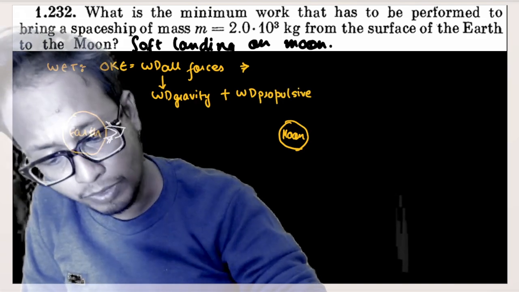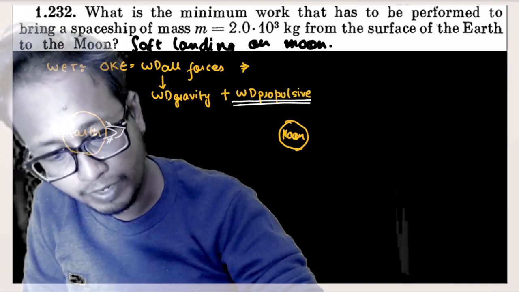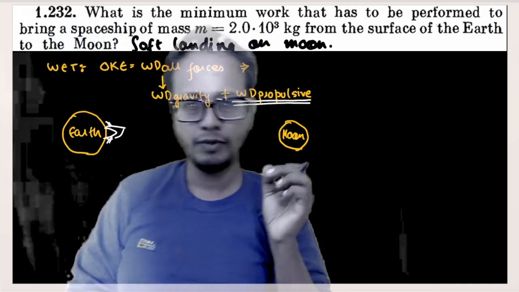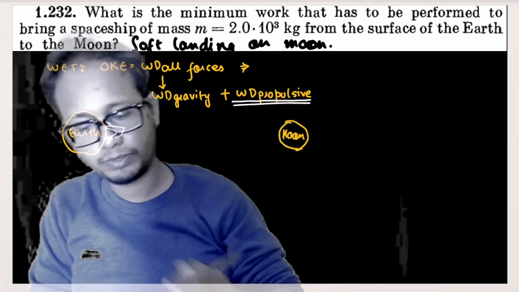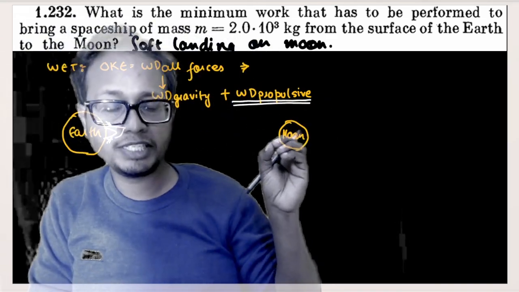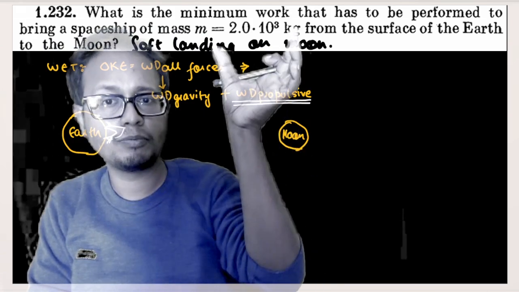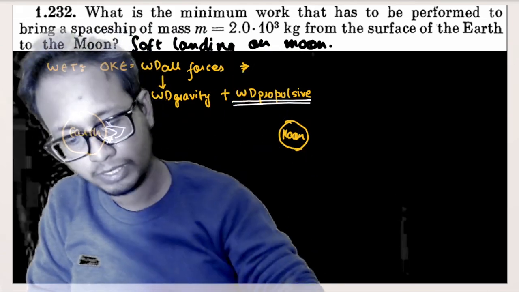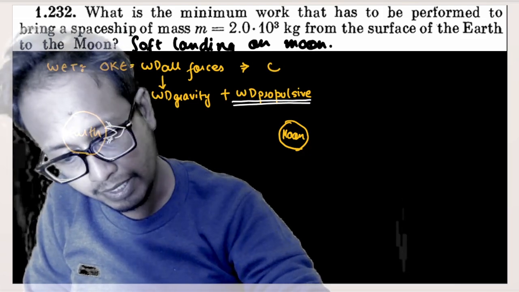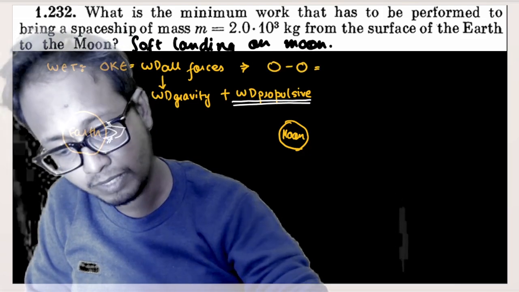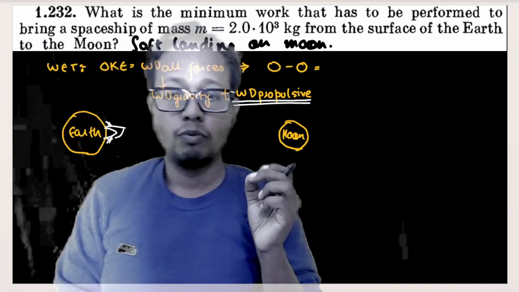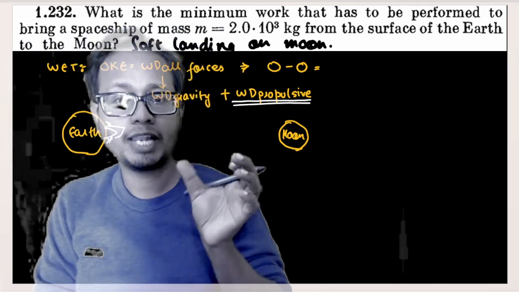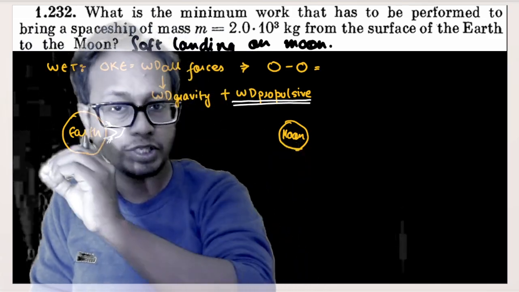And this work done by propulsive force is the thing that we have to find out. Or work done by external force. What is the final kinetic energy when it reaches the moon? Zero. Soft landing on moon, isn't it? What is the initial kinetic energy? Zero, because it started from Earth. So final kinetic energy minus initial kinetic energy is equal to work done by all the forces. What is the work done by gravitational force? Minus of final potential energy minus initial potential energy.